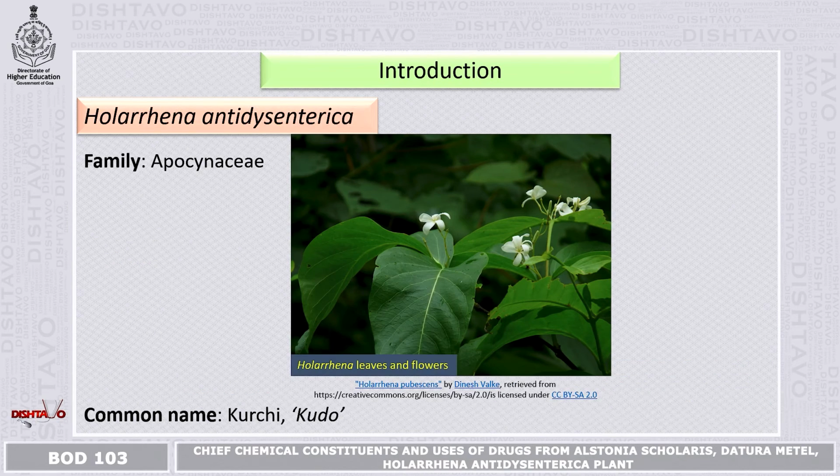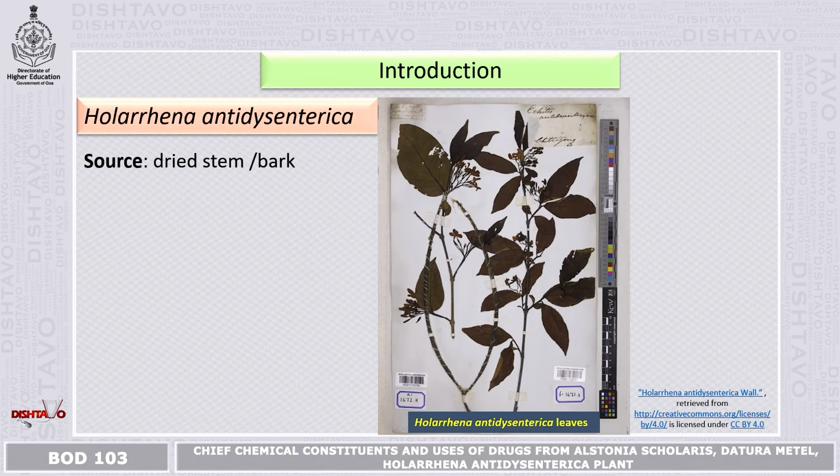Next is the Holarrhena antidysenterica plant. If you see the habit, you can see the plant which is grown with white colored flowers and belonging to the family Apocynaceae. It is commonly known as kurchi or kutaj. In this picture, you can see the dry leaves and the bark of the plant.